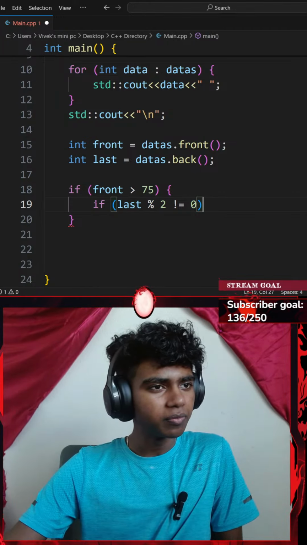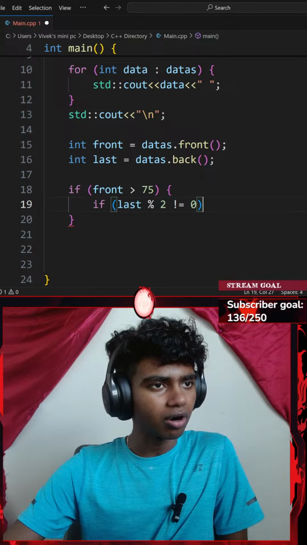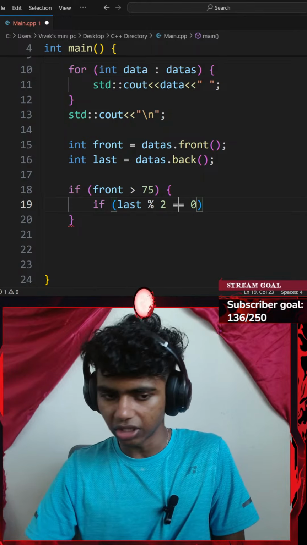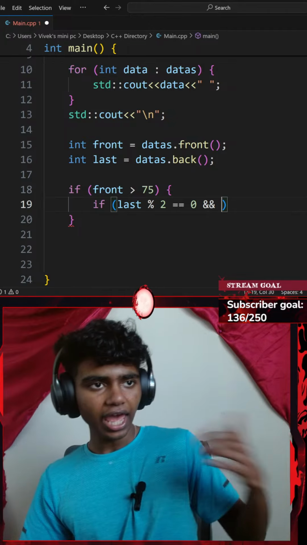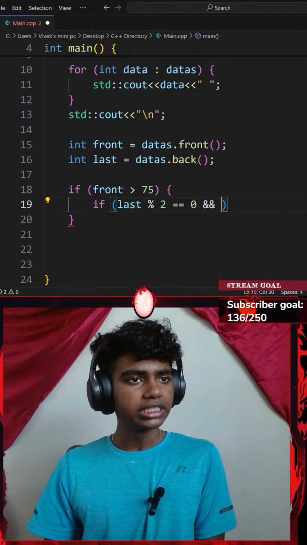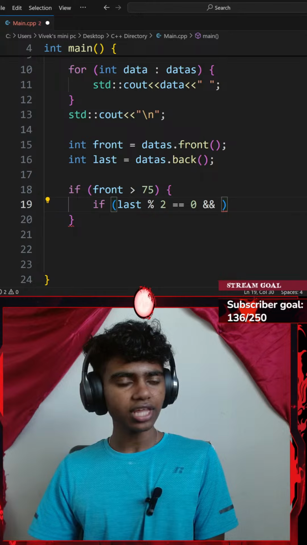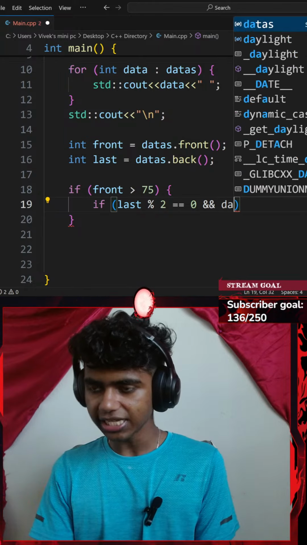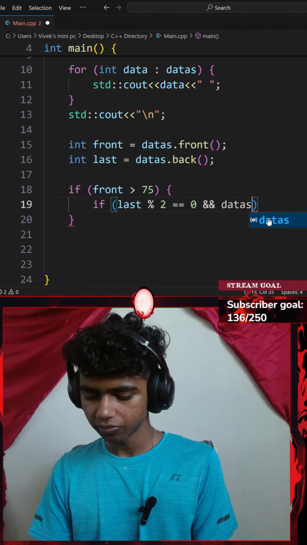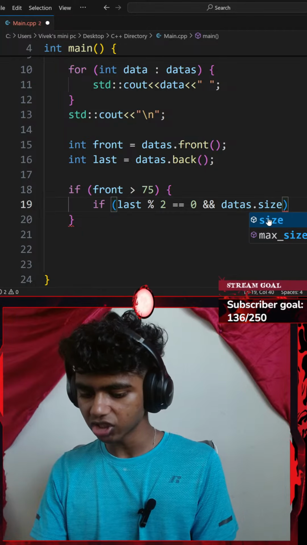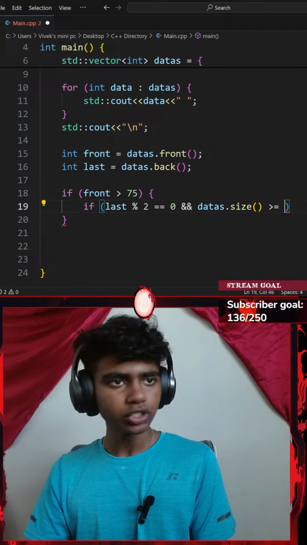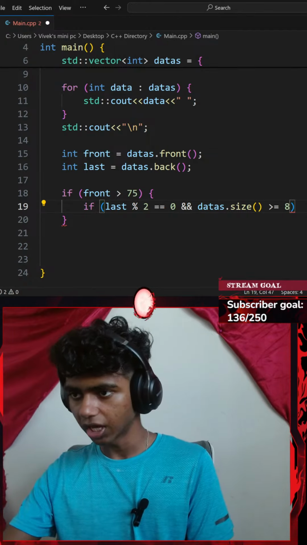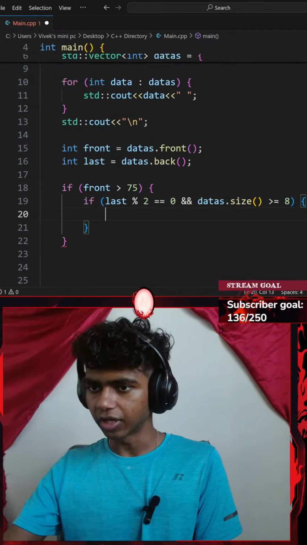So if my last variable is even, and data.size is greater than or equal to 8, so my data vector dot the size function is greater than or equal to 8, okay, I'm going to be printing something.